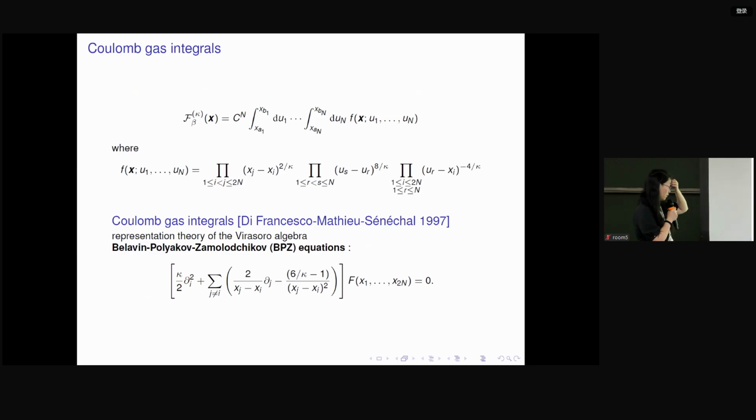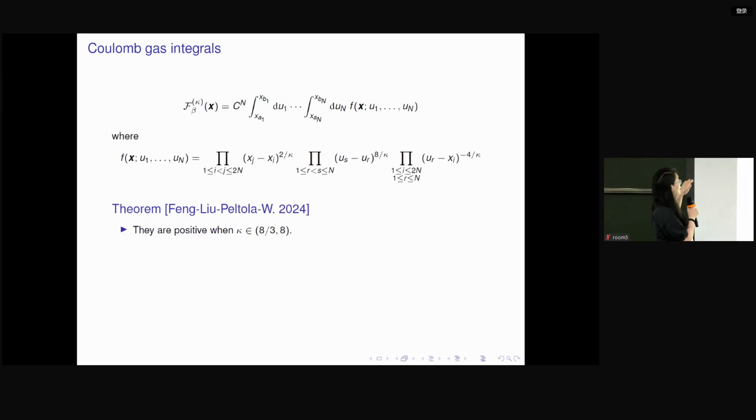If I already tell you the answer, in fact, it is very easy to check that they are indeed solutions. You just naively swap the differential operator with the integration, and you check that this polynomial vanishes after you apply the differential operator. And then you need to choose this integration surface carefully to guarantee that this is a legal operation. Okay, so this is the Coulomb gas integral, and the reason we are interested is that they are solutions to the BPZ equation. So now we know that this is a family of solutions to the BPZ equation.